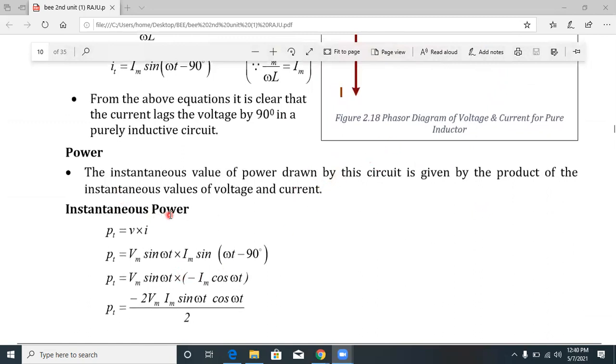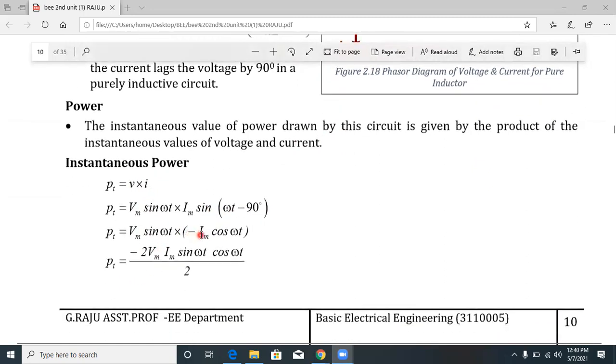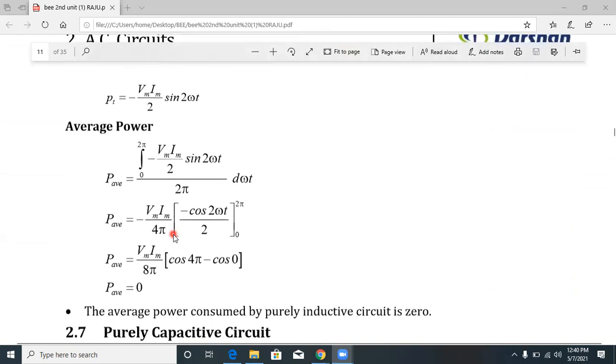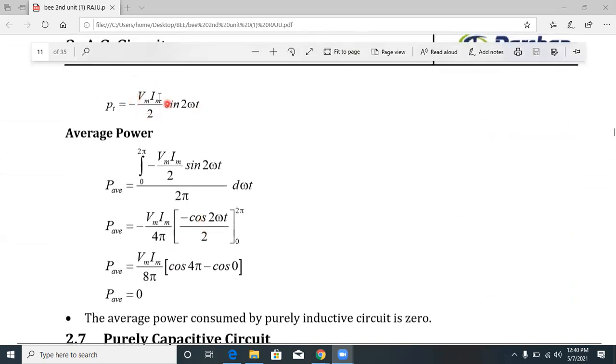So instantaneous power is equal to V into I. Then v is equal to Vm sin omega t, and i is equal to Im sin(omega t minus 90 degrees). Okay, and then p is equal to Vm sin omega t times Im sin(omega t minus 90). So sin(omega t minus 90 degrees) is nothing but minus cos omega t. Substituting here, minus Vm Im sin omega t cos omega t, which is by 2. So p is equal to minus Vm Im by 2 into sin 2 omega t. This is called the instantaneous value of power.